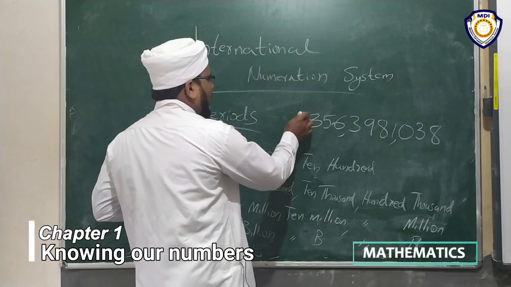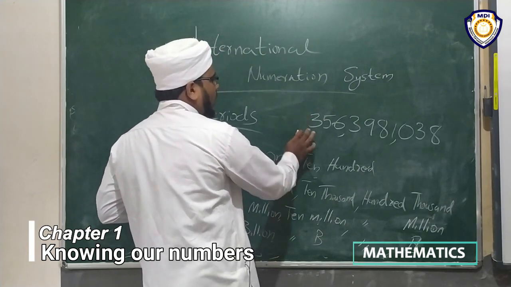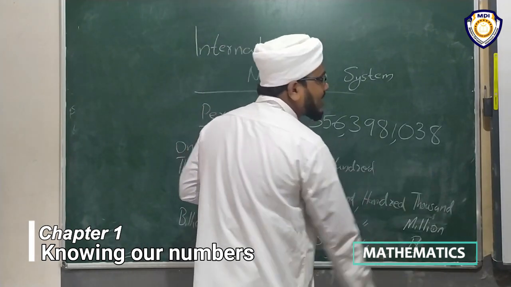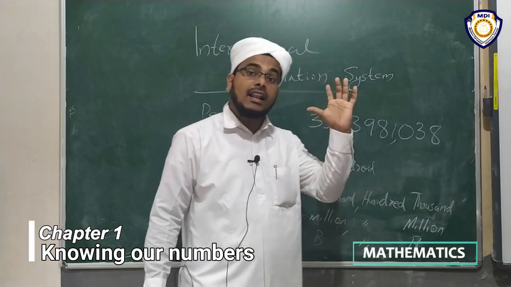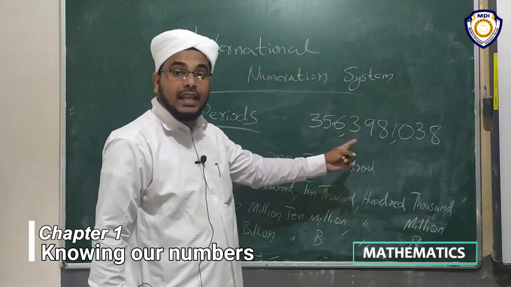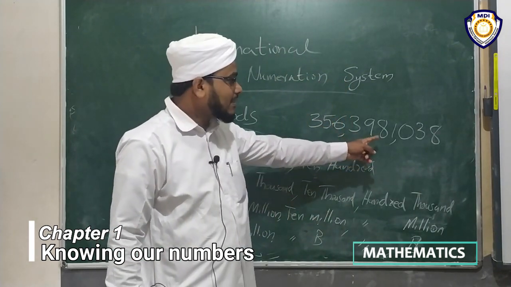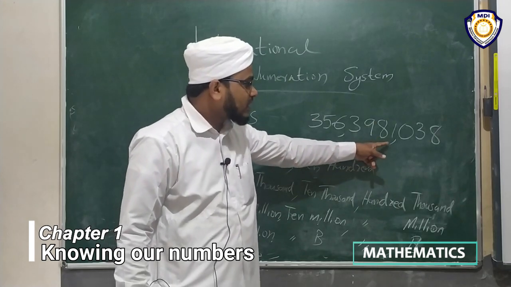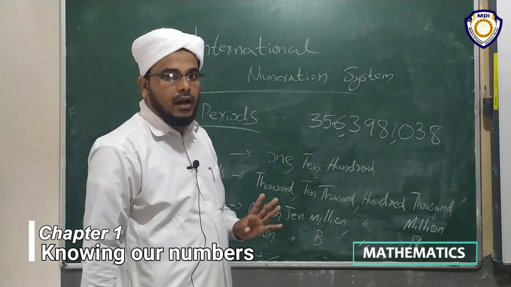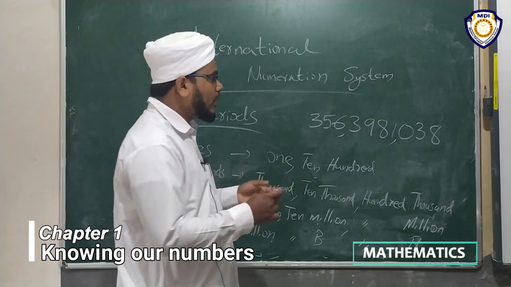After that, millions: million, 10 million, 100 million. Then there is no other digit. So this is the comma system in the international numeration system. In the international numeration system, after 3 digits we give a comma. In the Indian system, how can we do it?